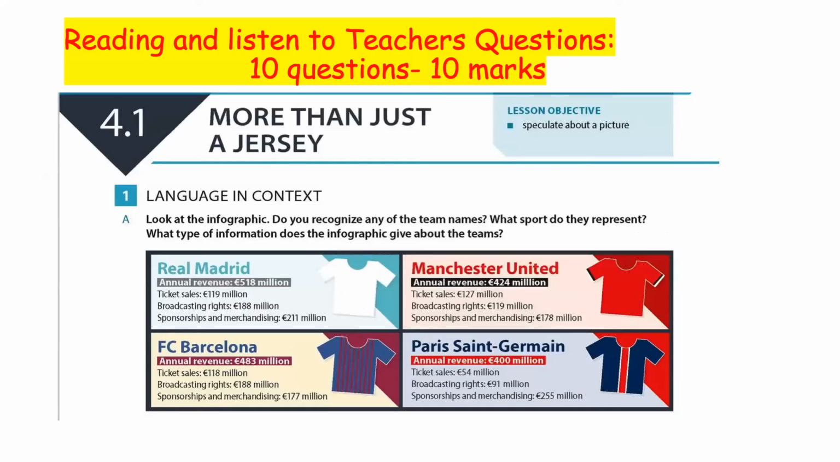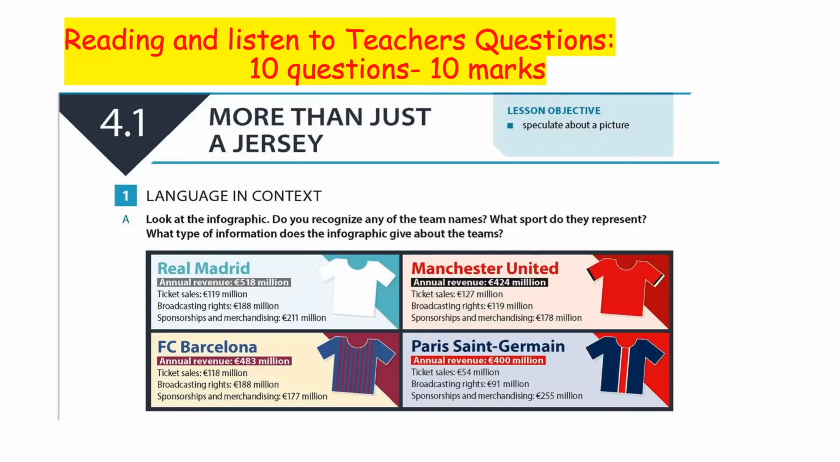And here you listen because I'm going to explain. Here is the example of infographic. Hear the word infographic. Infographic. Info means information, graphic means data. Okay. So here is the information and the data about the football teams that are known around the world.